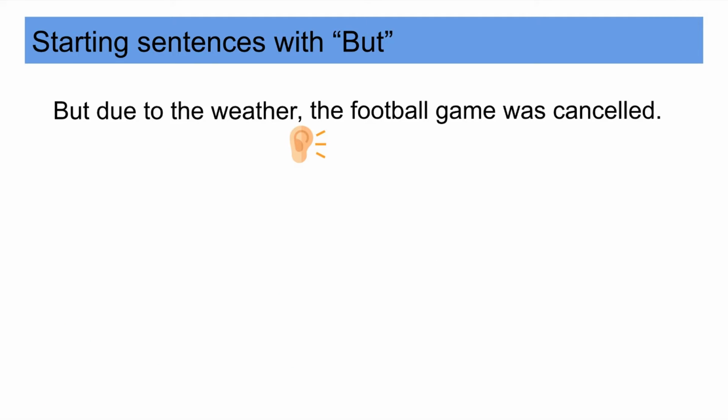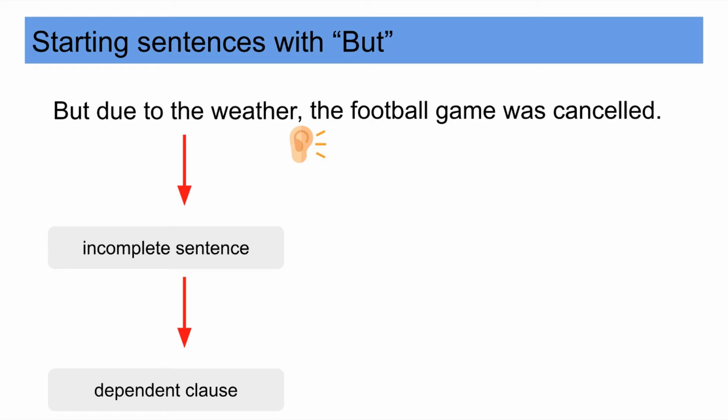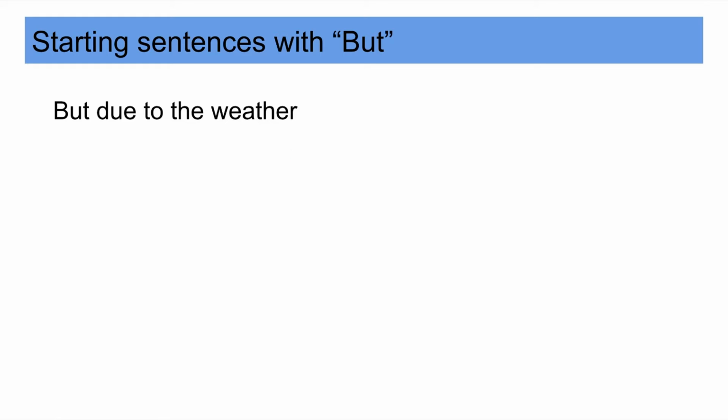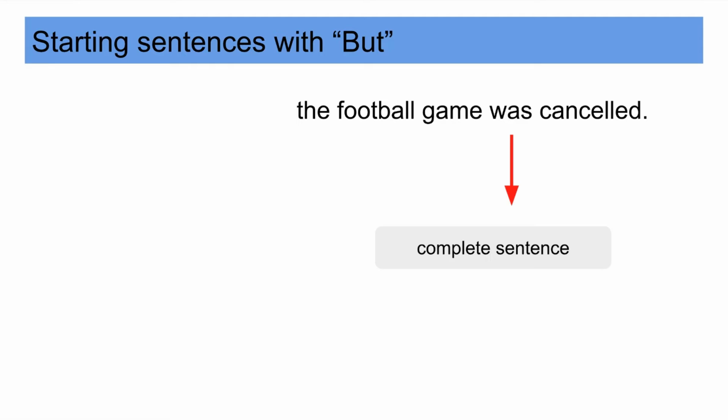Right there is the pause, and I stop there. The first part, due to the weather, is an incomplete sentence. Another way of saying that is a dependent clause, because it can't stand by itself. If I wrote a sentence like this, but due to the weather, and I put a full stop at the end, you're going to say, wait, what do you mean because of the weather? There's nothing more. So that's why we need something that follows it.